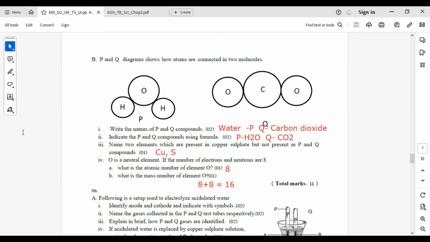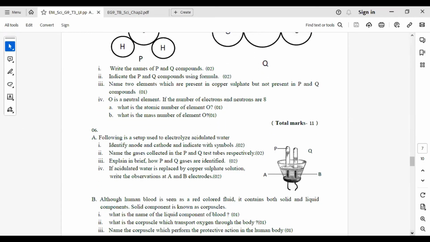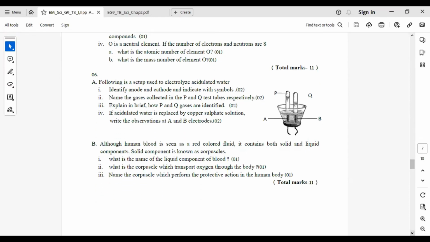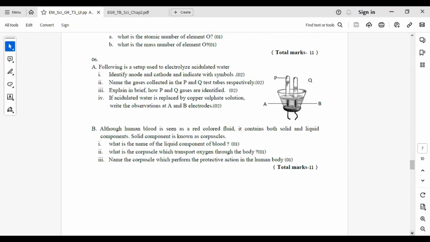Now we will move to the last question. The following is a setup used to electrolyze acidulated water. Identify anode and cathode and indicate with symbols.